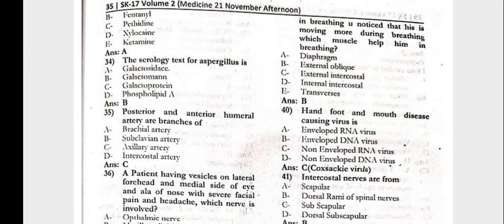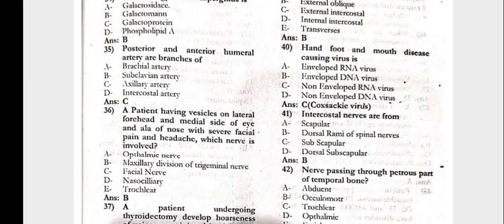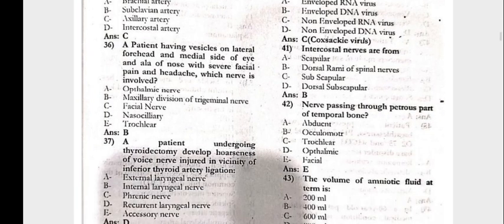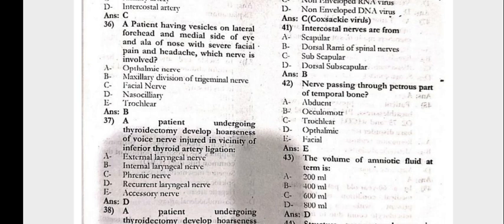You notice that he is moving more during the breathing. Which muscle helps him in the breathing? That is external oblique. 40. Hand, foot and mouth disease causing virus would be the non-enveloped RNA virus, which is the Coxsackie virus. 41. The intercostal nerves are from the ventral rami of the spinal nerves.